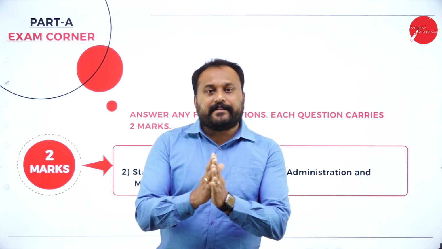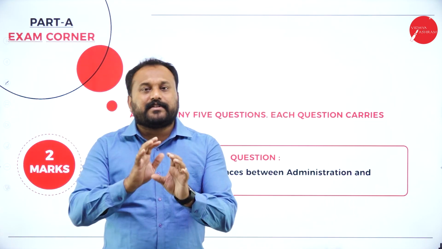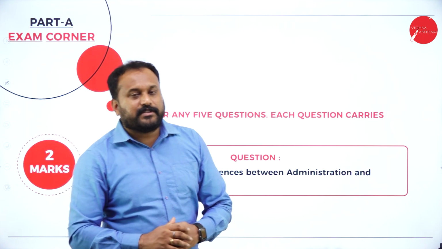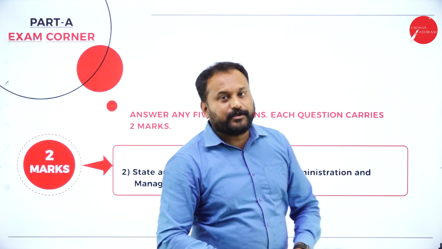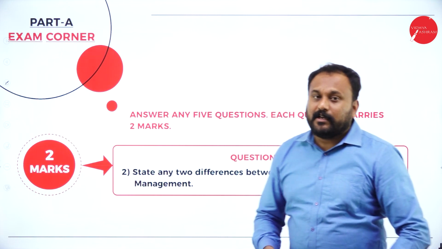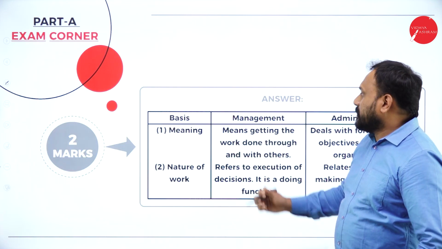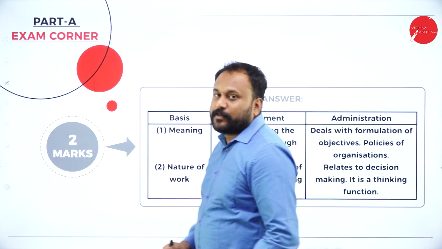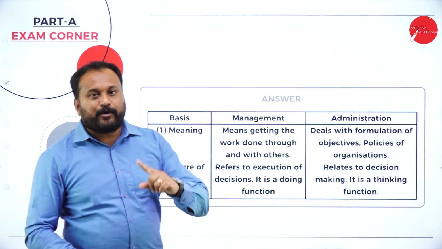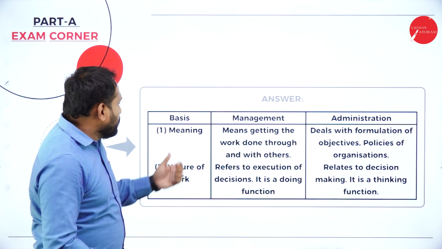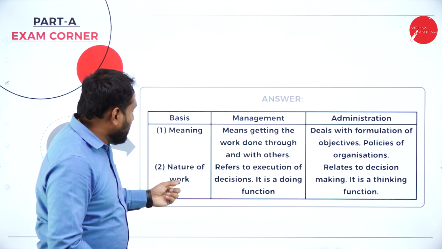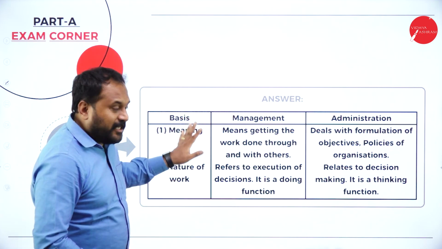Whenever you get a question like this, students, please do not just write the meaning of administration and the meaning of management. You are supposed to go with a table. Whenever the word distinguish or differences between comes, you are supposed to write like this. I have given you 2 points. Each point will get you 1 mark. So here I have given the meaning as well as the nature of work. So in management, the meaning is what?